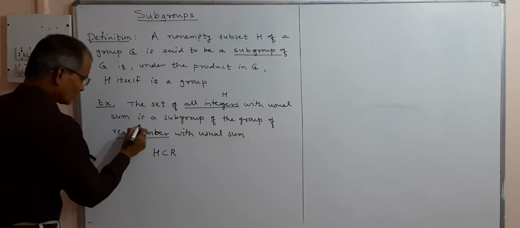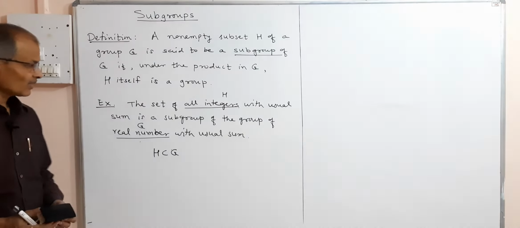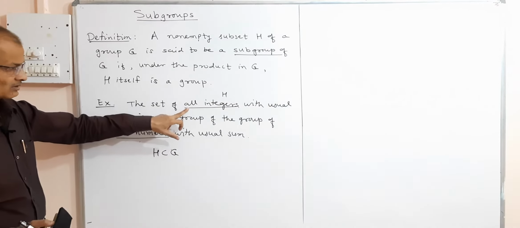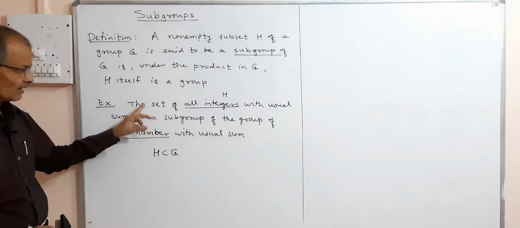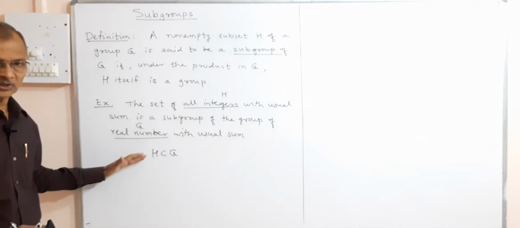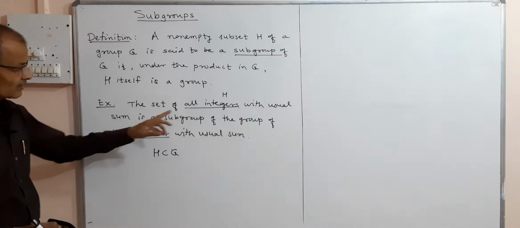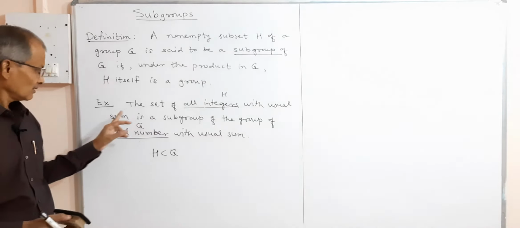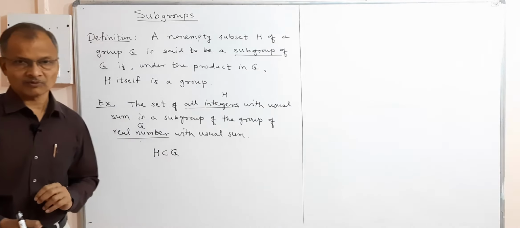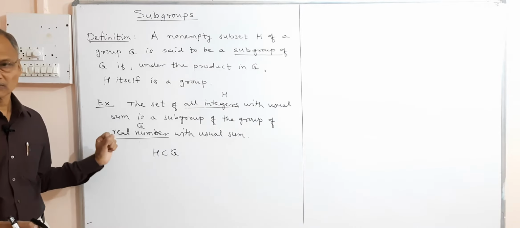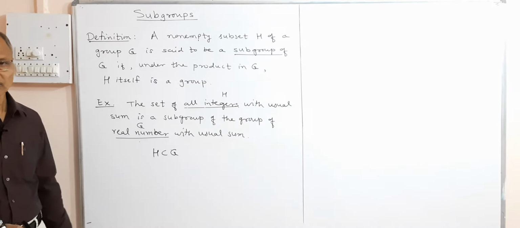Then the set of real numbers we have to consider as group, then H is a subset of G, and this H, the set of all integers with usual sum, is also a group. The sum is the same. In R and H, the binary operation must be the same, and it also forms a group. Means H with usual sum satisfies the four necessary properties or axioms of group that we have studied earlier, which are closure, associative, existence of identity, and existence of inverse.